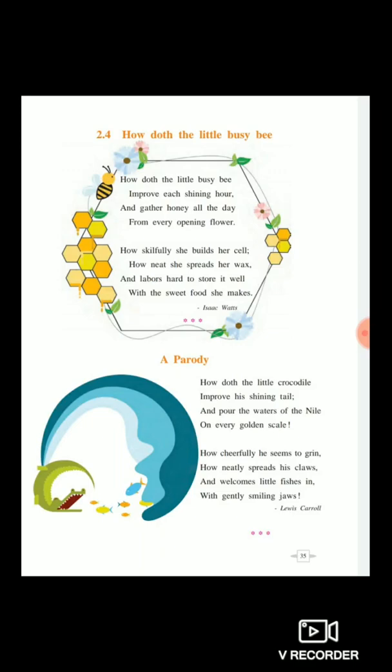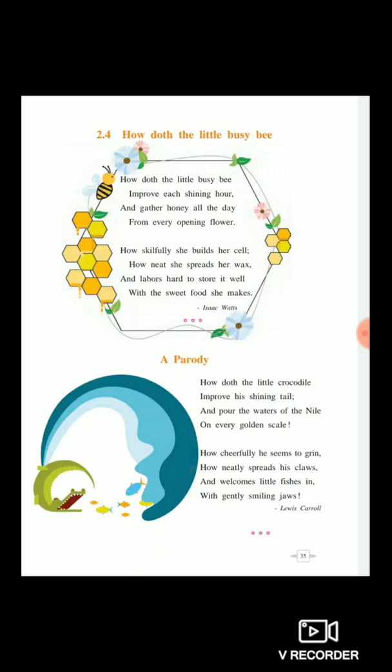So he says how the busy bee, who does not waste time, works very hard in day-to-day life. She collects the nectar from the flowers and stores it in the honeycomb or hives built by the bees. How skillfully she builds her cell, how neat she spreads her wax, and labors hard to store it well with the sweet food she makes.